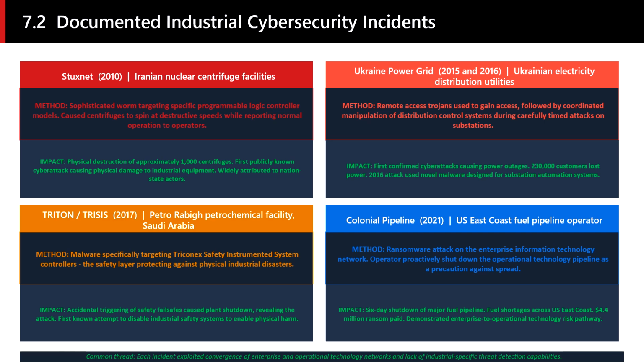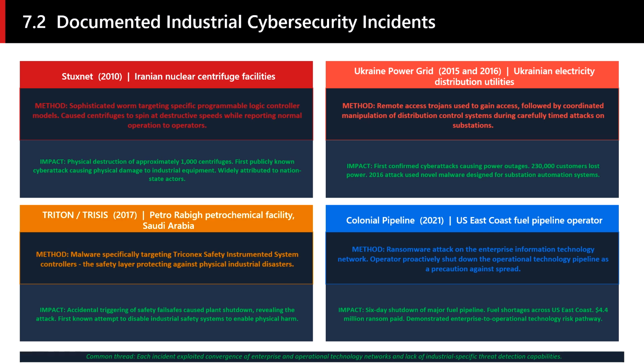These 4 incidents are selected because each one represents a different category of attack against industrial control systems, and each one revealed something new about how these systems could be compromised. Stuxnet in 2010 was a watershed moment in industrial cybersecurity. Before Stuxnet, most security professionals believed that air-gapped industrial systems, systems with no internet connection, were essentially immune to cyber attack.